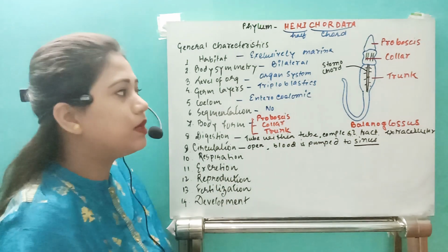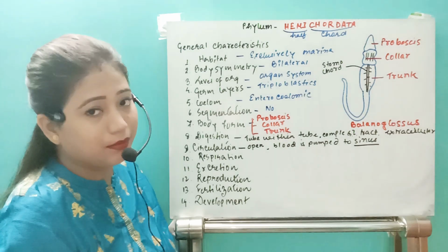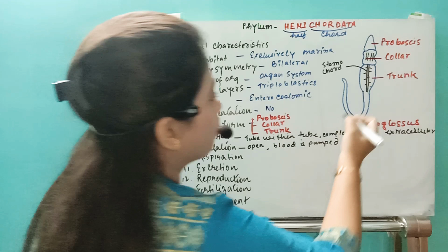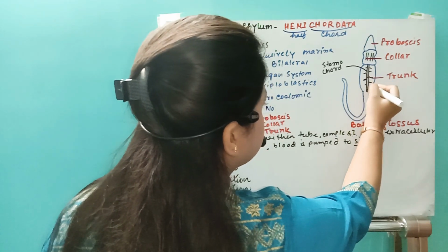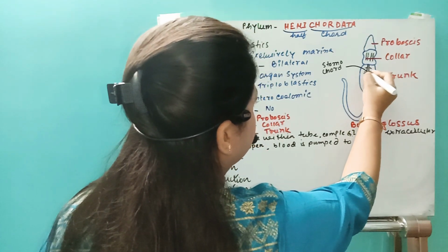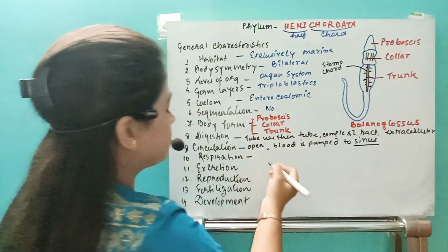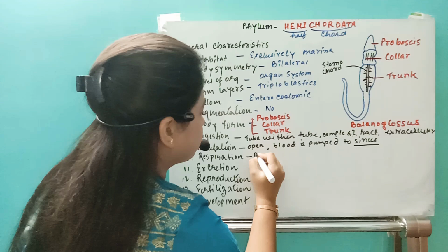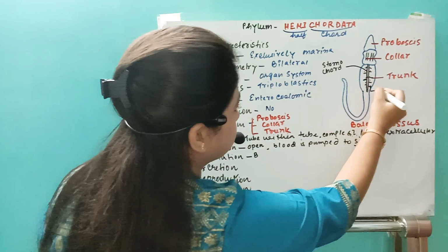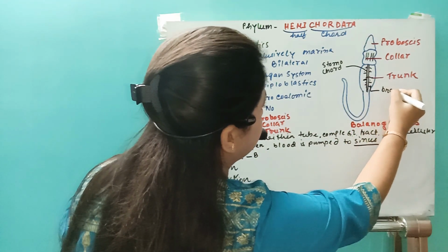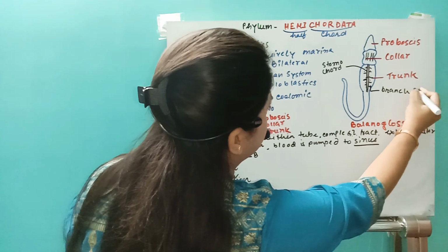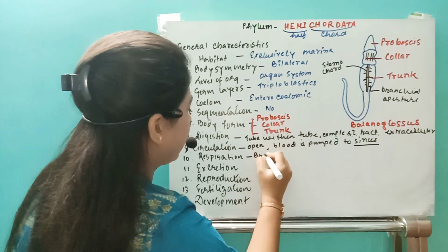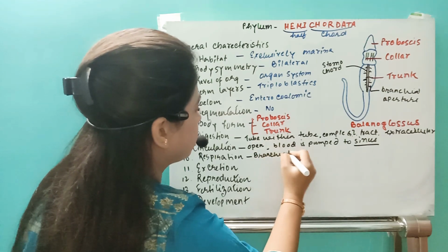Now come to respiration. So what happened in them? They have the gills, okay? So you can see here this region, they will have the gill-like structure, okay? So this is the respiration. They have the branchial respiration. Why? Because in this region they will have the branchial aperture, okay? So this organism will have branchial respiration.